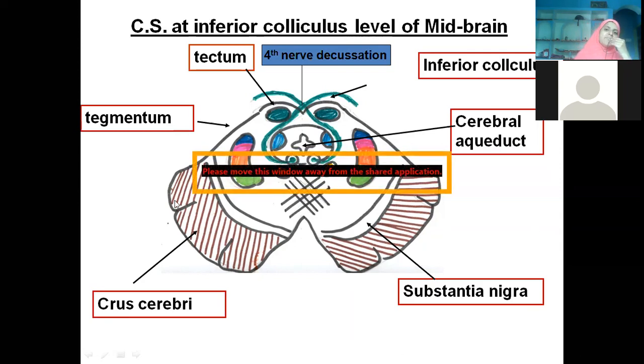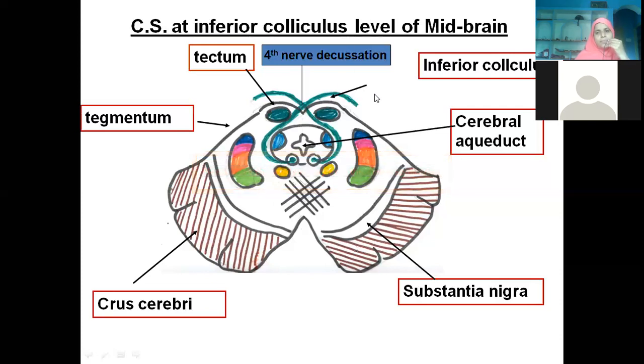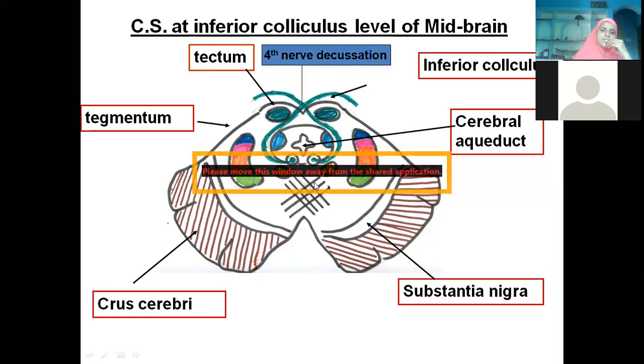So the subdivisions of the midbrain you can see here. The dorsal part, which is most posterior, is the tectum. As you move in front we have the tegmentum, and then the crus cerebri or crura cerebri. The tracts we found at the level of the superior colliculus are the same in the inferior colliculus. Then these are the lemnisci. There is a code to remember: MTSL, medial, trigeminal, spinal and lateral lemniscus. I'll show you as we proceed.